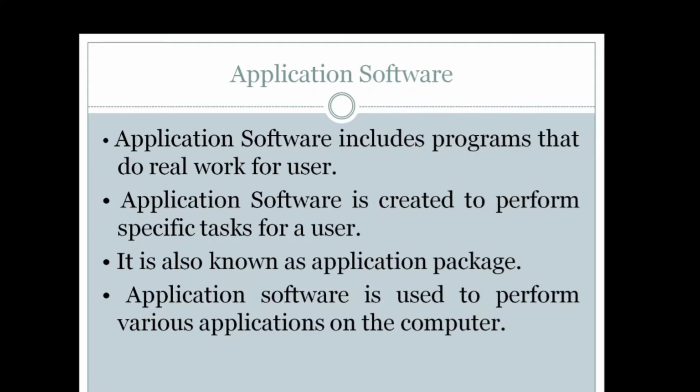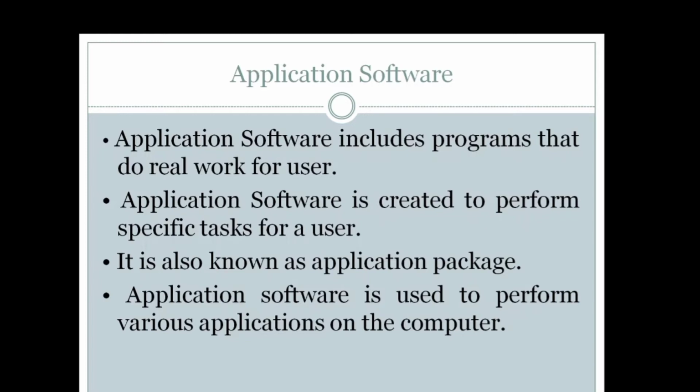Okay, the application software is created to perform a specific task for a user. Means application softwares are designed only for the users, helpful for the users, and help in performing the specific task. It is also known as the application package.